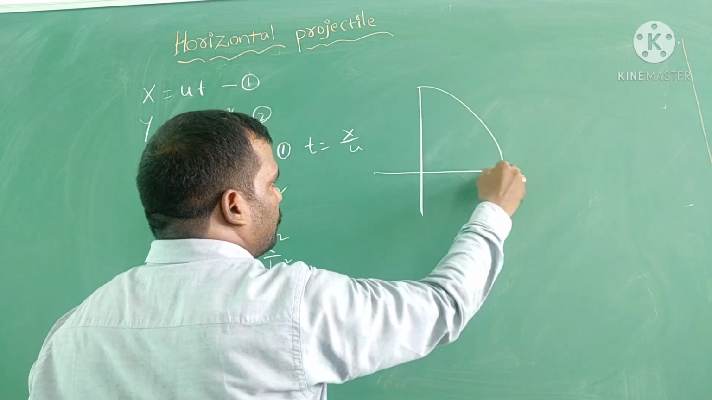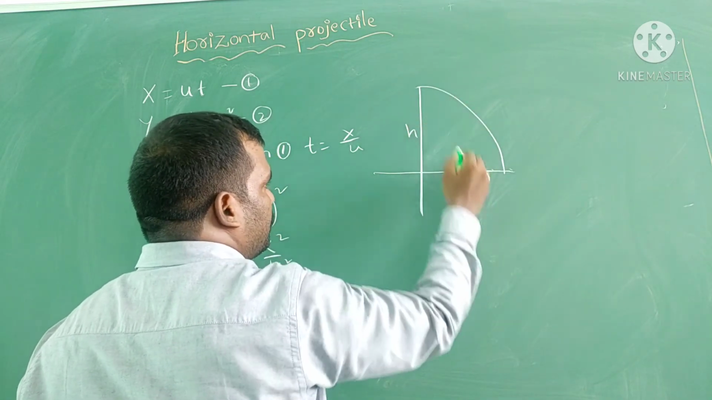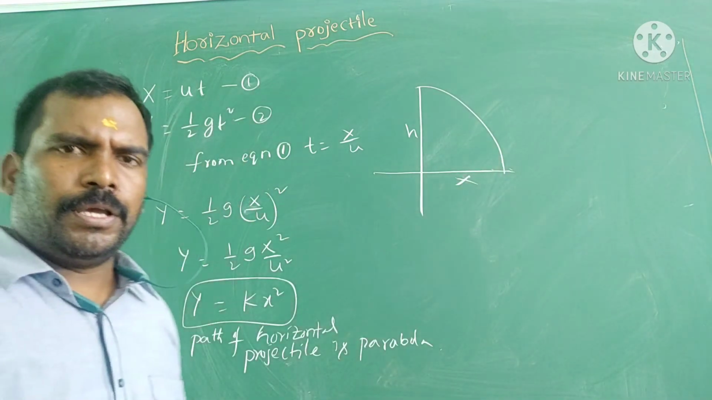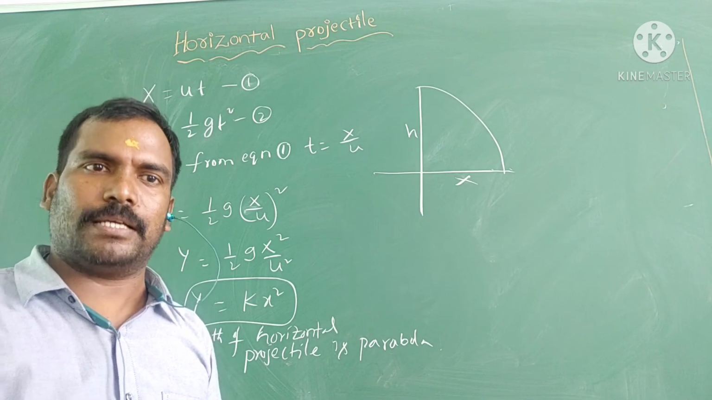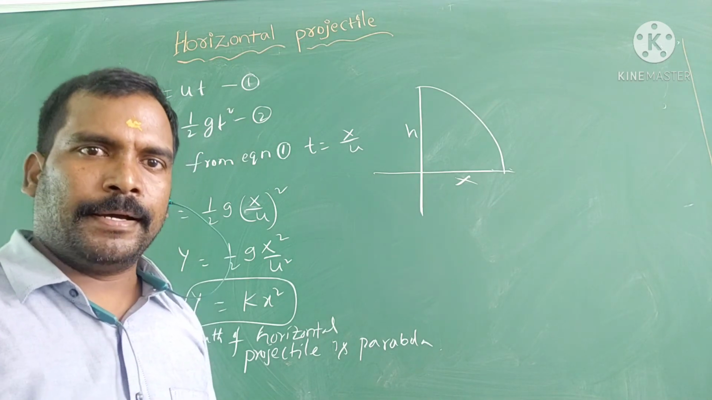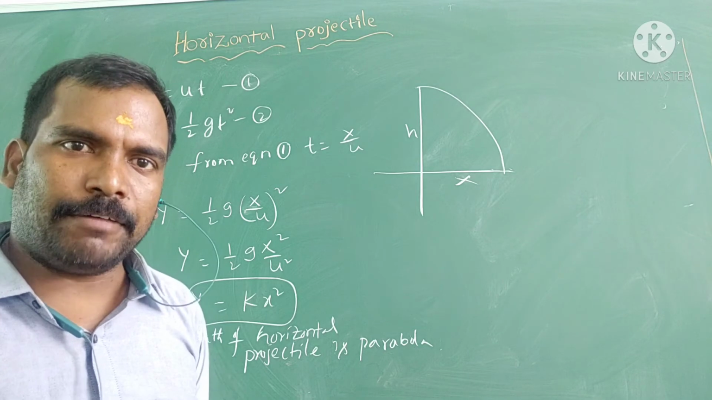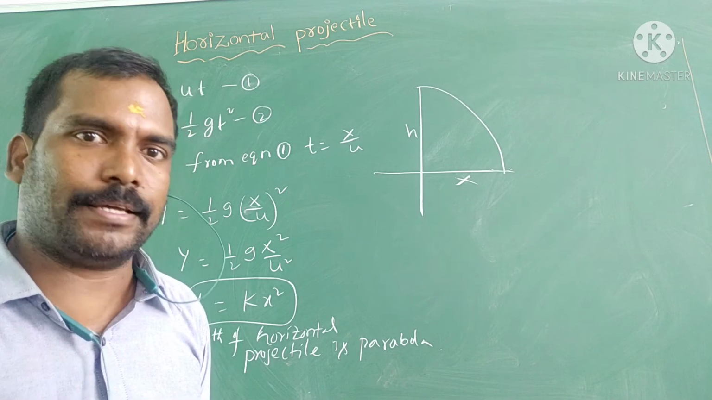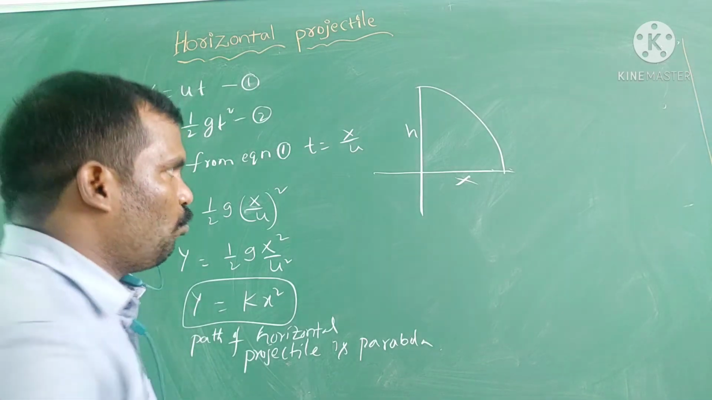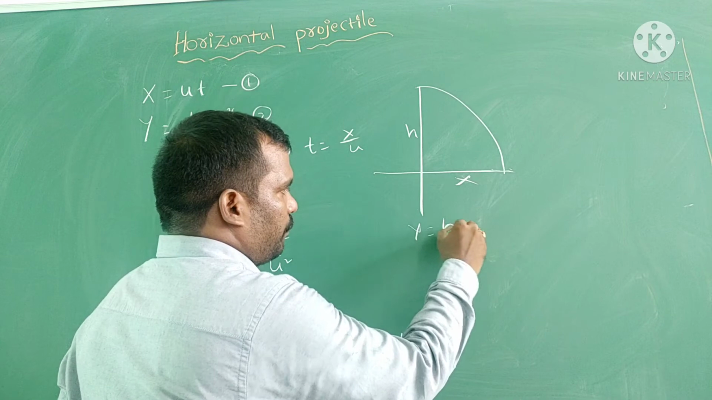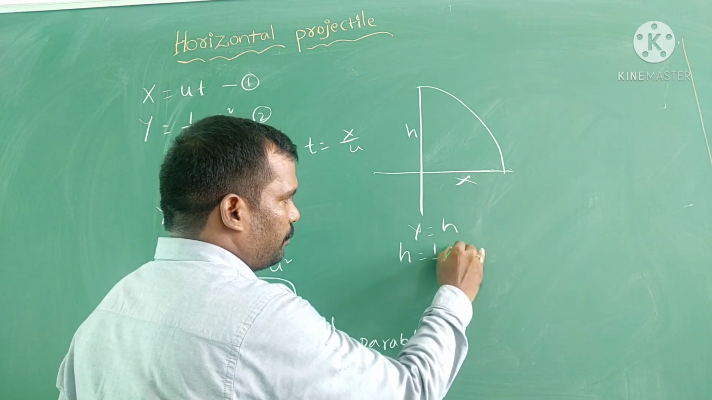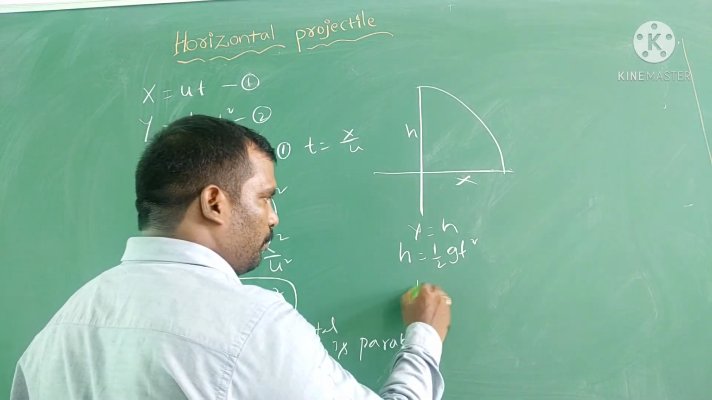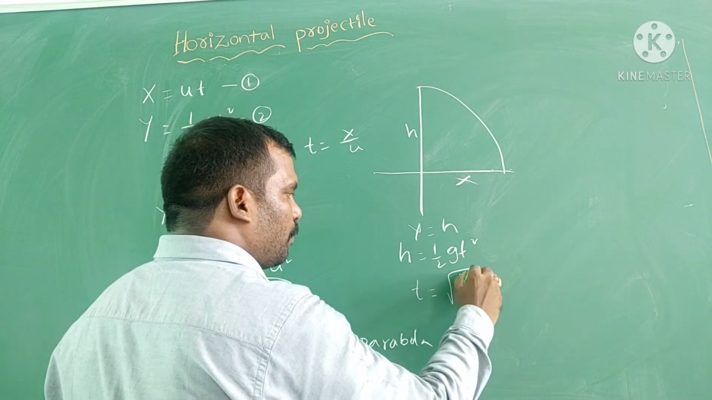This is appearing as a parabola, this is height h, this is the displacement x here. Now here you have to ask questions. Sir, what is here? In oblique projectile we have maximum height, time of flight and range. These three equations are there. Now what about here? Here y is equal to h, therefore h is equal to half gt square. From here time of flight t is equal to root 2h by g.